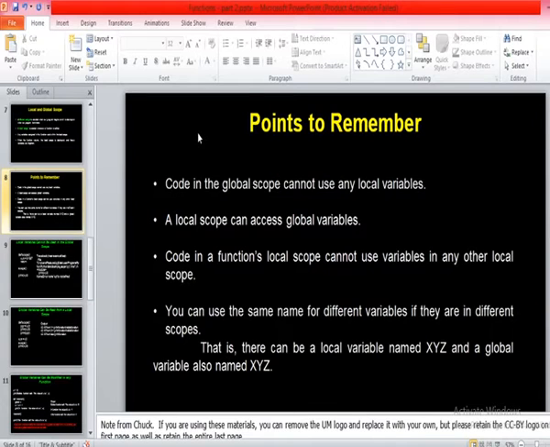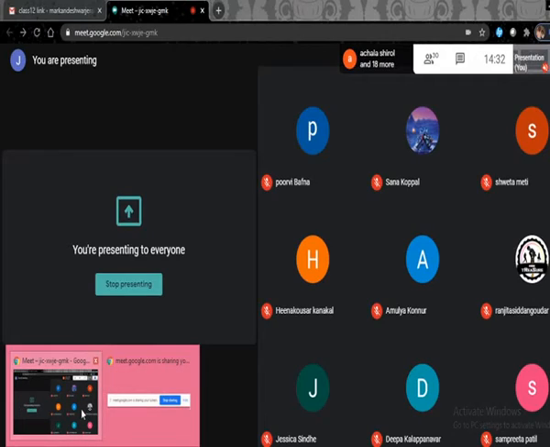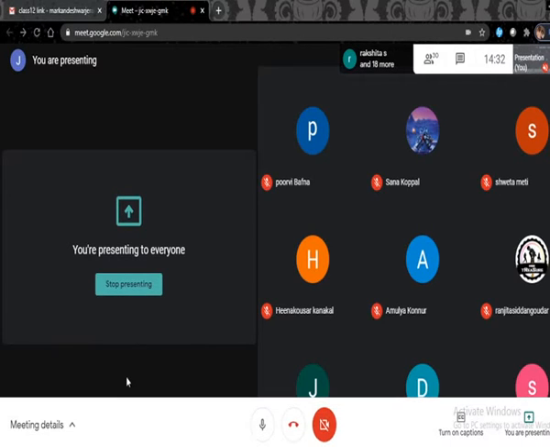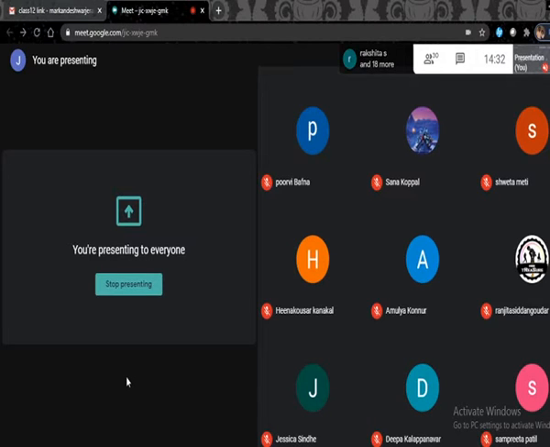Can somebody tell me what is local scope? Before I continue with the examples, to clarify what is local scope and what is global scope, can you just tell me what is local scope? We can call function. The variable can exist, sir.